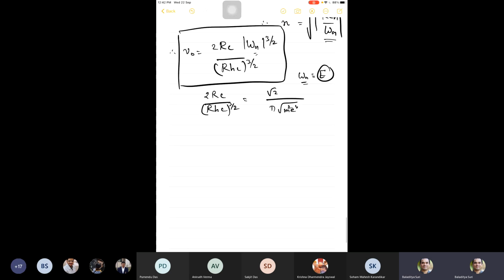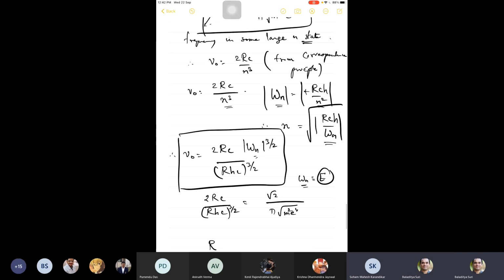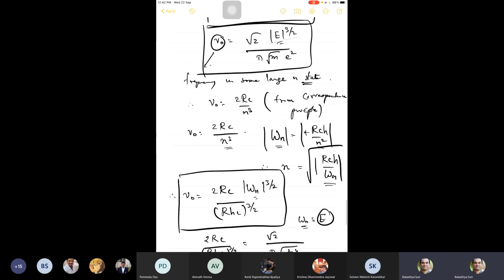And by solving this for r, yeah. How did we set omega, sorry, Wn to be exactly equal to E? This formula can be used to infer that they are proportional, but how do we set them equal? No, that's not the proportionality. Here we are actually saying that Wn is the energy.